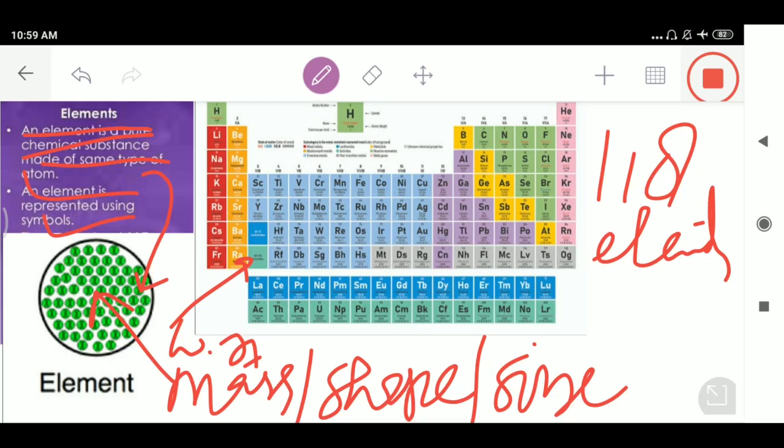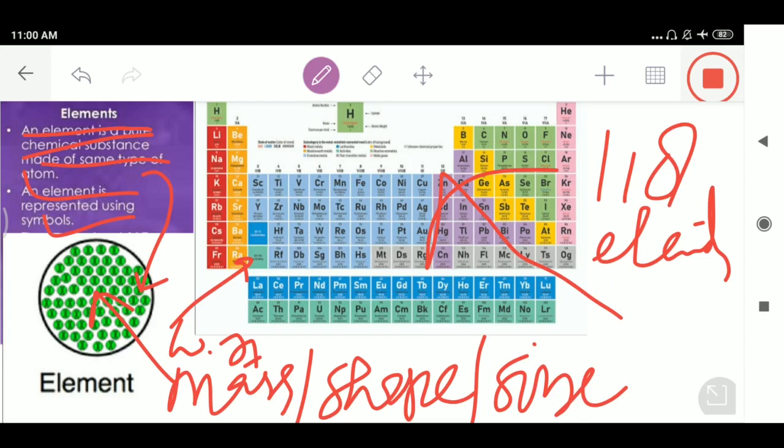The only reason behind writing the symbols of chemical elements is to make our study systematic and easy, and it becomes easy for us to write and remember them. In this picture of the periodic table, all 118 elements are represented by their respective symbols.